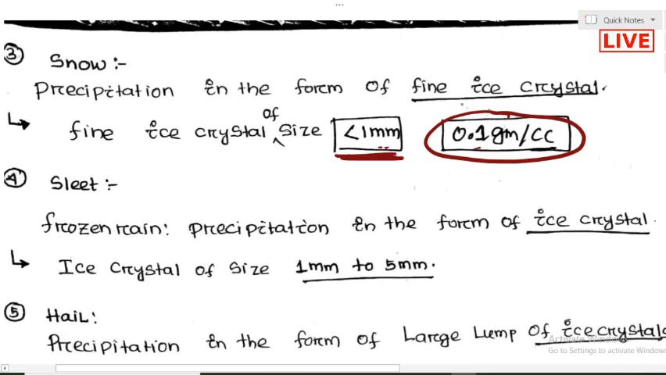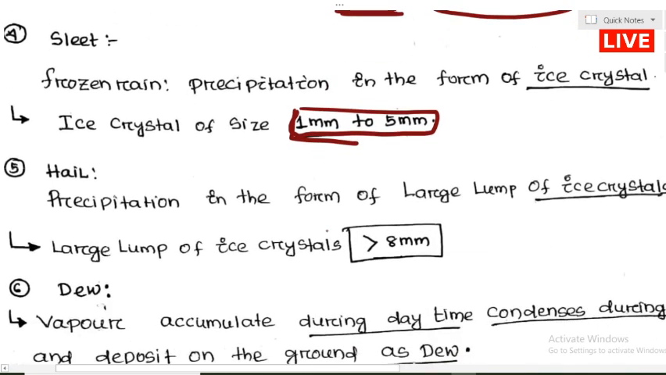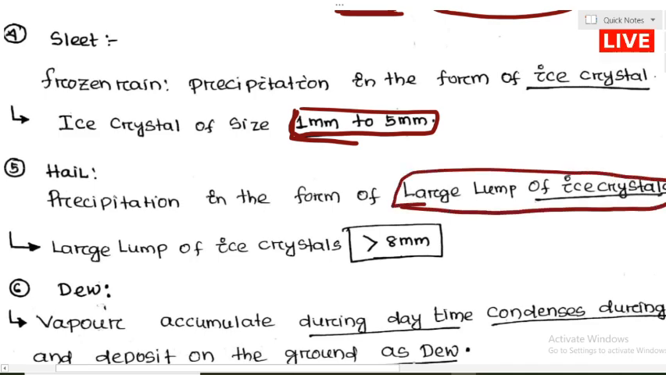Sleet is also a form of ice crystal, but of larger size. It is frozen rain, with a size between 1 mm and 5 mm. Hail is again larger size: a large lump of ice crystal, more than 8 mm. If it strikes a human, the person could die. This very large ice crystal is called hail.